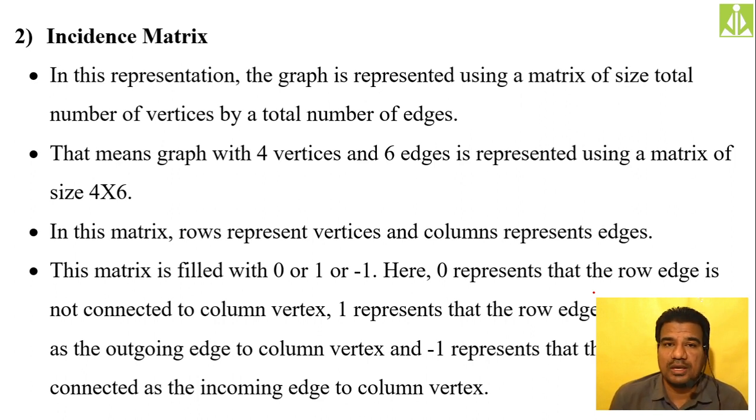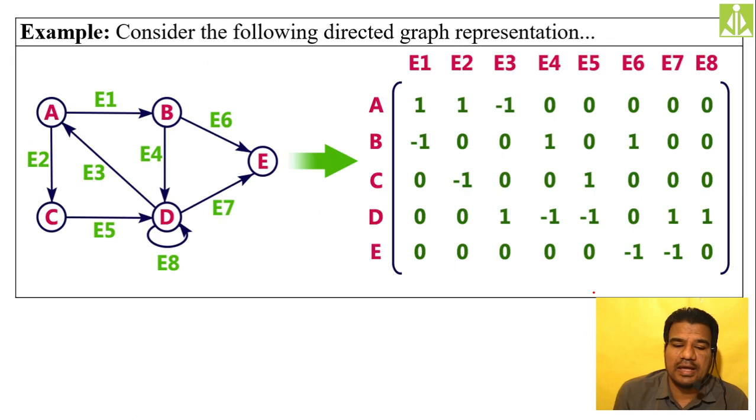Here we are doing it between vertices and edges, and here we have the concept of negative value, -1. If it is a direct link, consider the following directed graph. Over here they have given the directed graph. So here what we have done, all the edges we have named. Not only the vertices, all the edges we have named. Edges we are taking in columns, vertices we are taking in rows. As you can see, all these are vertices, and all these are edges.